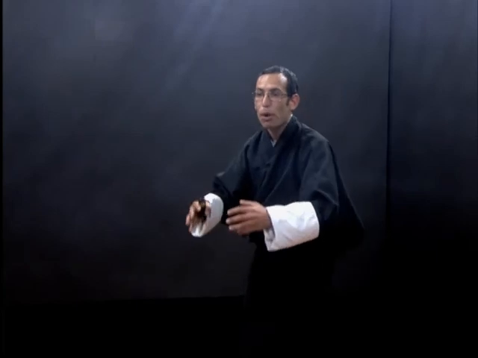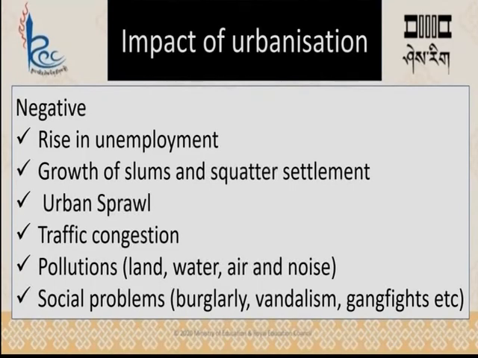As I told you already in the concentric zone theory, slums and squatter settlements grow because when people from rural areas migrate to urban centers, they do not find a job and they are not able to afford the facilities provided in the core of the city. They go outside the city, build poor houses and start living there. The sanitation is very poor. That's how disease starts, spreads and reaches the core of the city. That's how it creates the biggest problems.